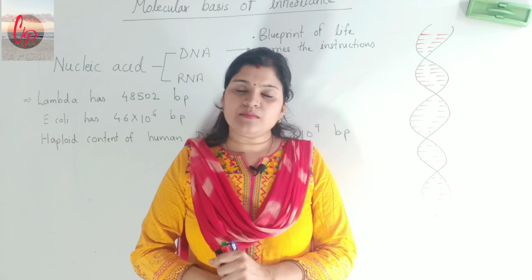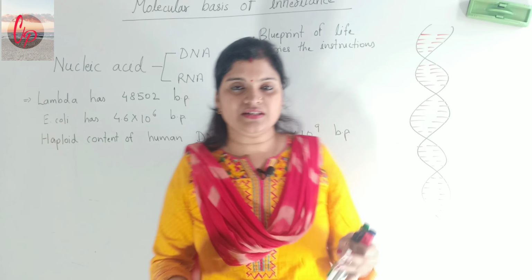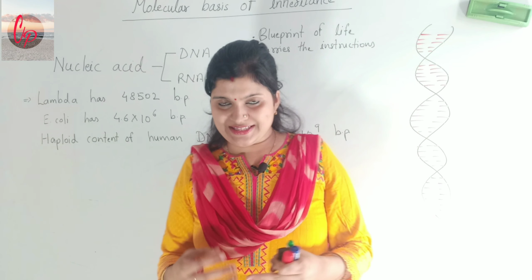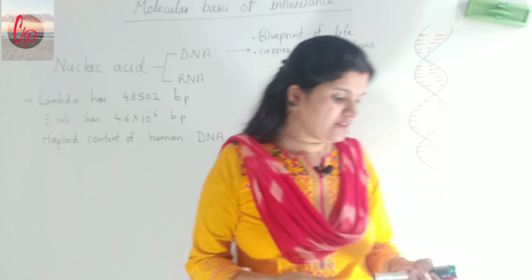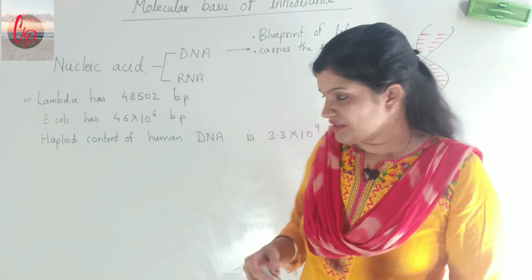So now let's come to its structure actually. When we talk about the structure of DNA, basically three things are present in a DNA, or you can say a polynucleotide chain.